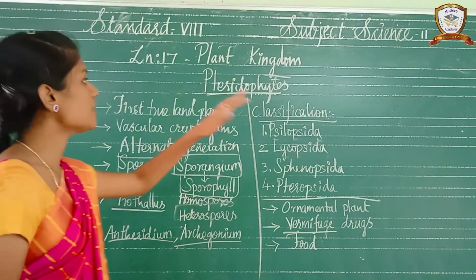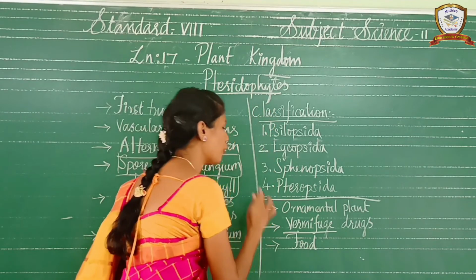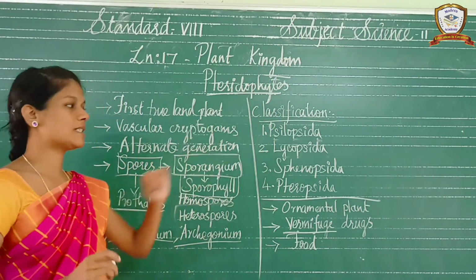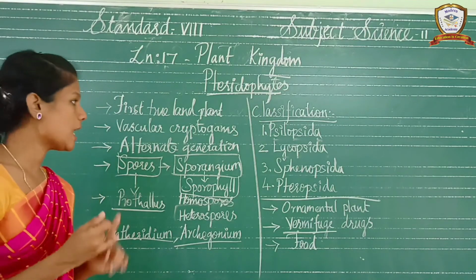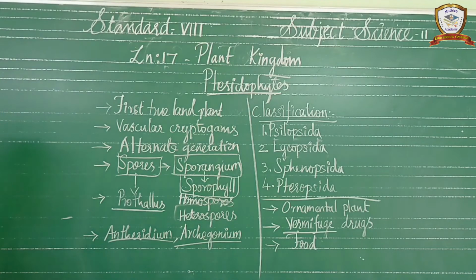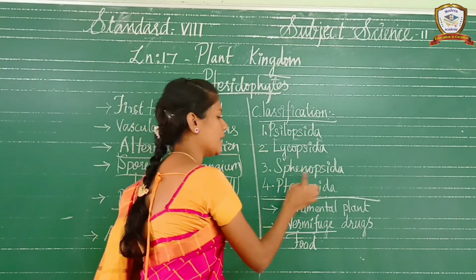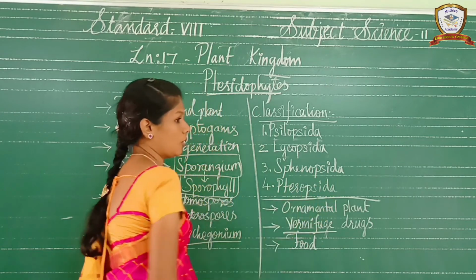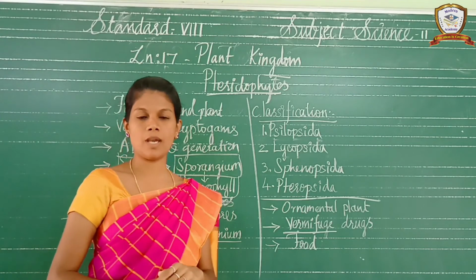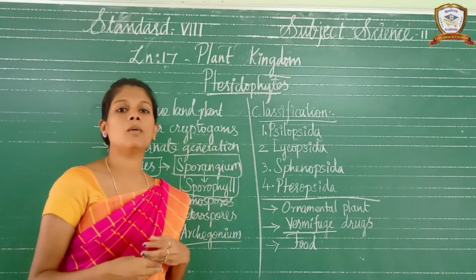So next is the classification of pteridophytes. The pteridophytes are classified into 4 classes. How many classes? 4 classes. The first one is Psilopsida, Lycopsida, Sphenopsida and Pteropsida. These are the 4 classes in the pteridophytes.